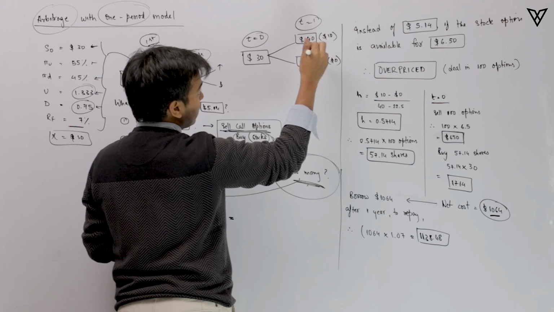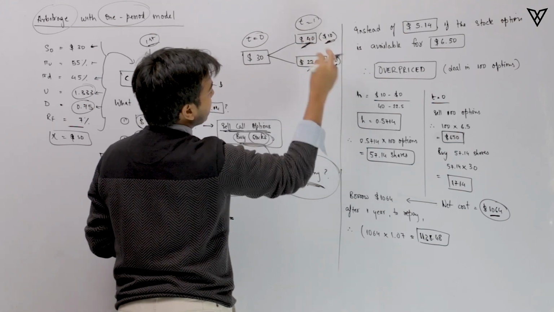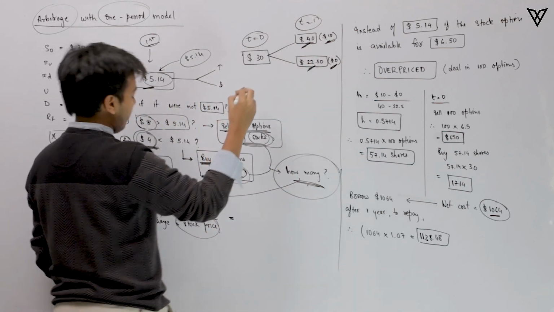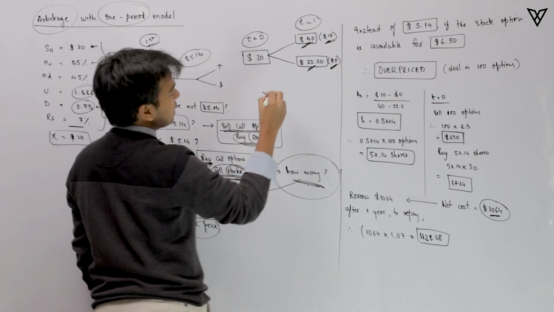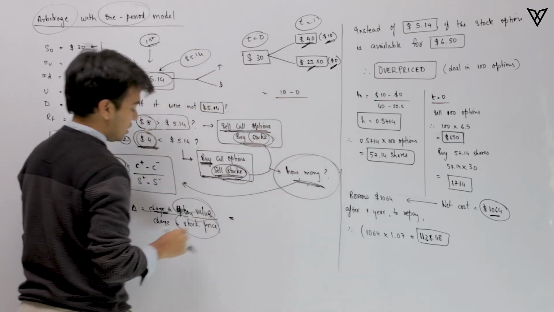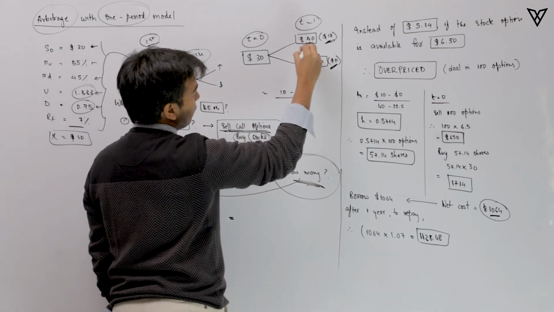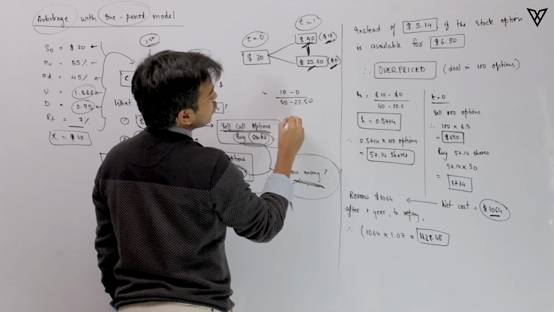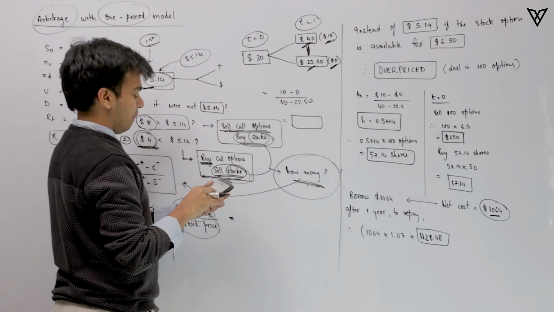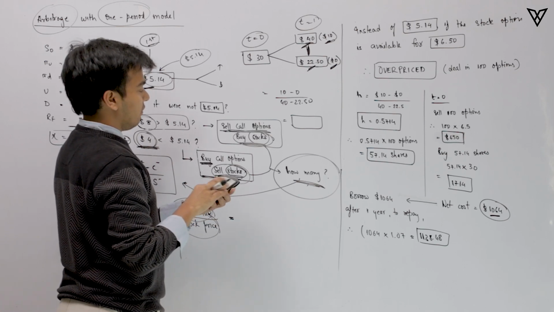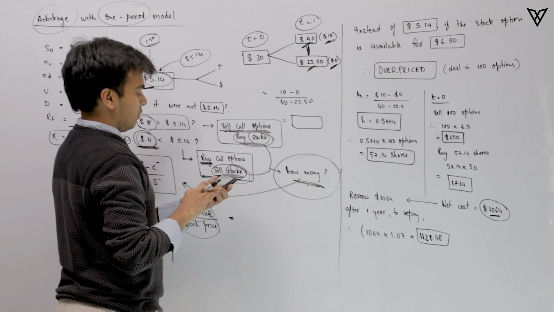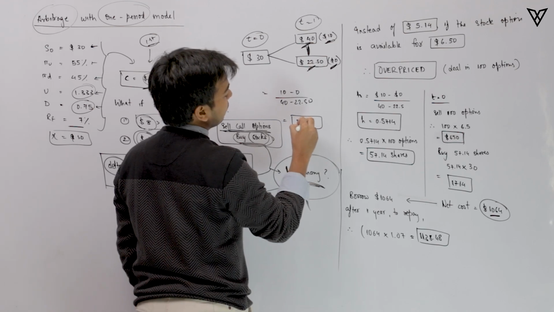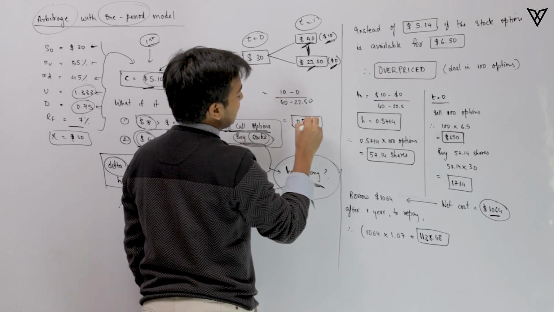With these two sets of numbers, the stock prices and the option values, we can finally arrive at the delta value. That delta would be nothing but the change in option value, that is $10 minus 0, divided by the change in the stock price, where the difference is 40 minus 22.5. We can arrive at it simply by dividing these two numbers: 10 divided by 40 minus 22.5, which gives 0.5714.